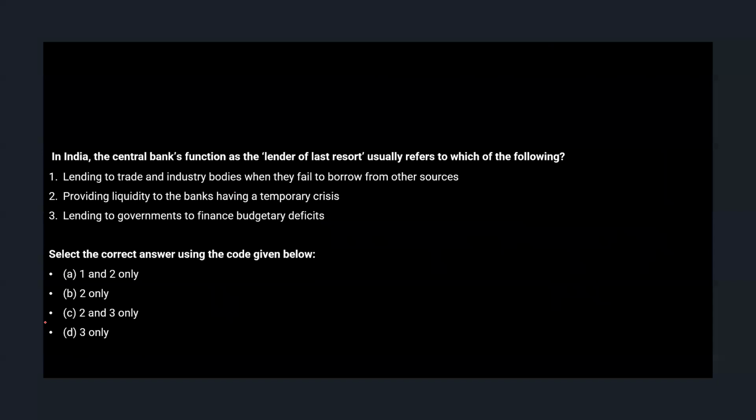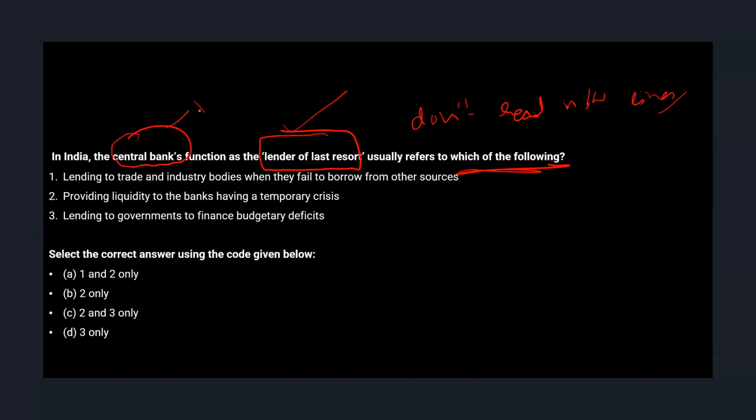Next, in India, the central bank's function as the lender of last resort usually refers to which of the following. Again, this technique is don't read between the lines, because this is an easy question, but several of my students marked this question wrong just because they read in between the lines. See, lender of last resort and central bank. India's central bank is RBI. Now, if you know the functions of RBI, which we would have read in our static books or basic books, then we could easily solve this question.